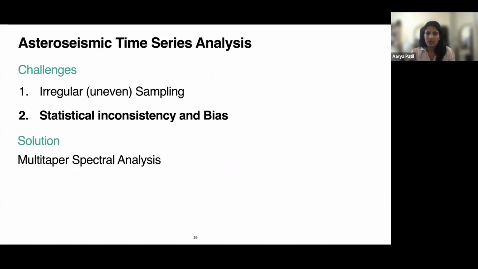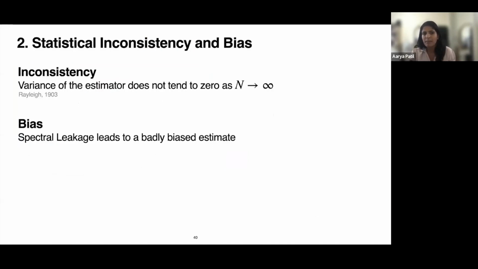Now, the second thing we wanted to tackle was statistical inconsistency and bias. What inconsistency means is that you have an estimator, for example the Lomb-Scargle periodogram, and the variance of that estimator does not tend to 0 as the number of samples in your time series tends to infinity.